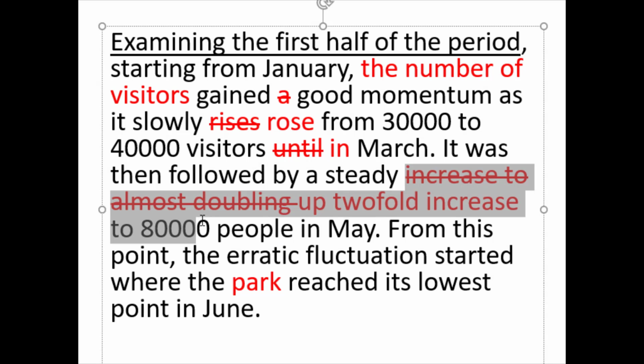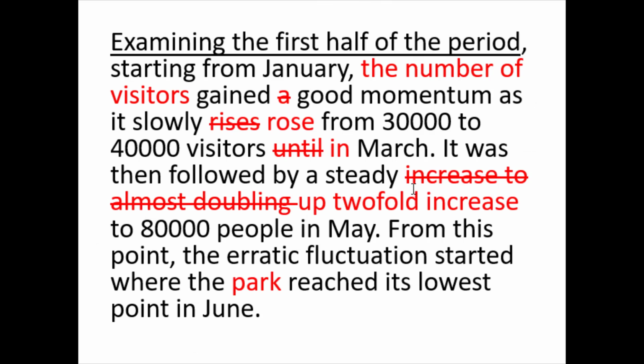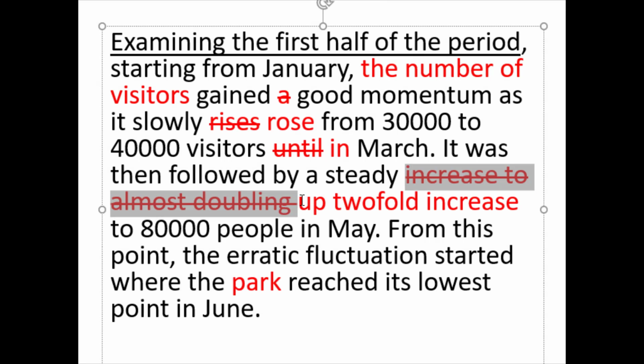Now, I can understand what the writer is trying to say. They're saying here it was 40,000, here it was almost 80, so it almost doubled. But instead of using this phrase, which is difficult to understand, followed by a steady, oh, I should cross this out as well. Why is this not crossing out? There we go. By a steady twofold increase.